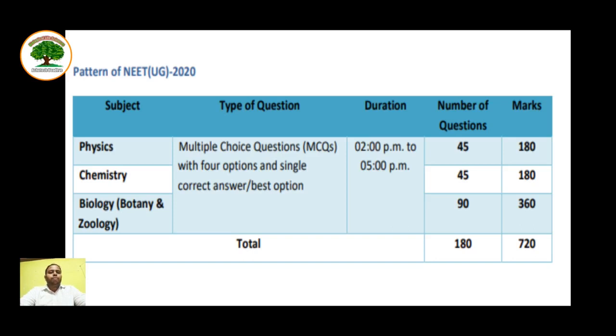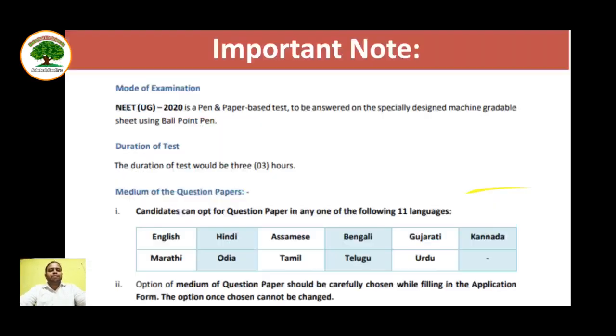The number of questions from physics and chemistry is 45 each, and from biology it is 90. So the marks shown here are 180, 180 and 360 respectively for the different subjects. The total number of questions in the exam is 180, and the total marks will be 720. The important note here is the mode of examination. It is a pen and paper based test, to be answered on specially designed machine gradable sheets, that is OMR, optical mark reader, in which you fill the answers using a ballpoint pen, rounding the circles in black or blue color. The duration of the test will be 3 hours.